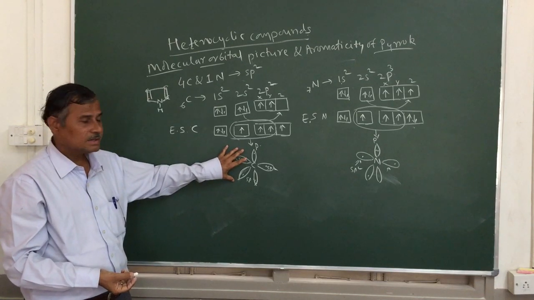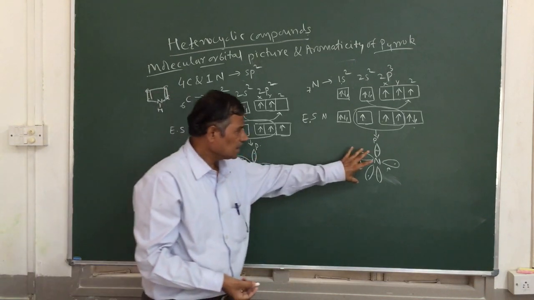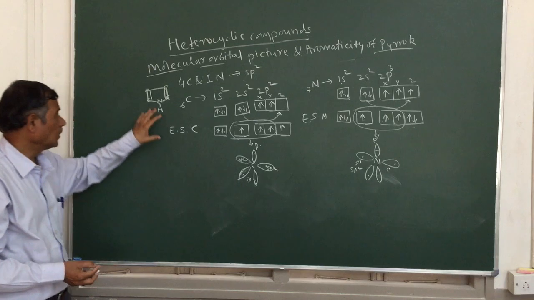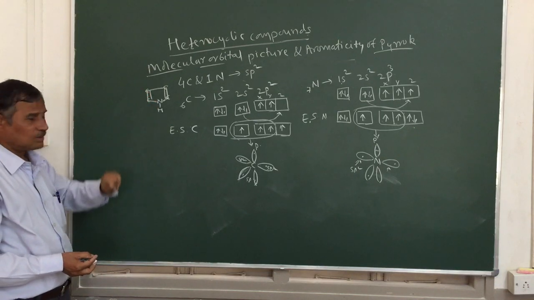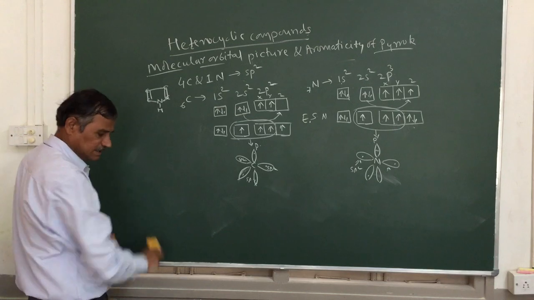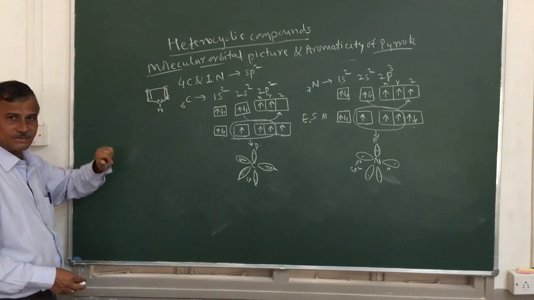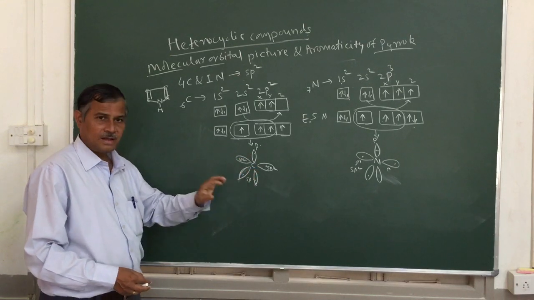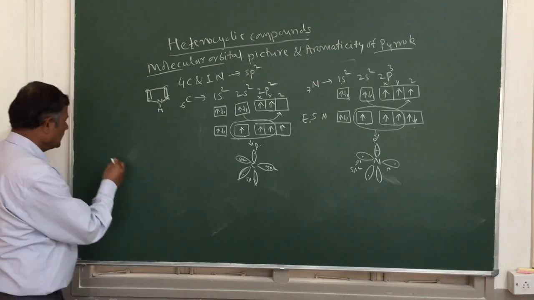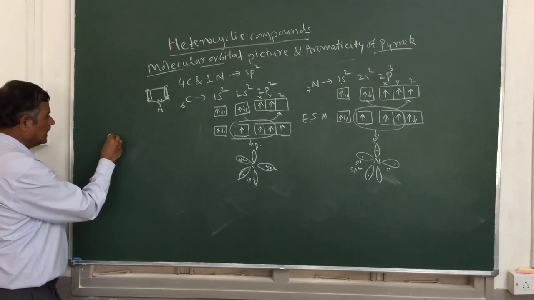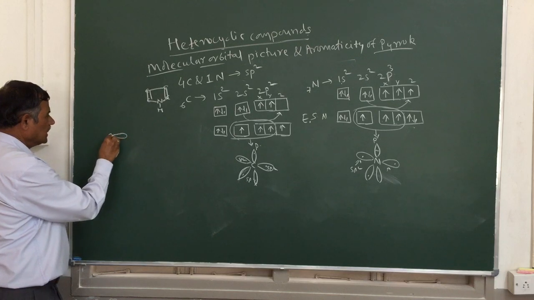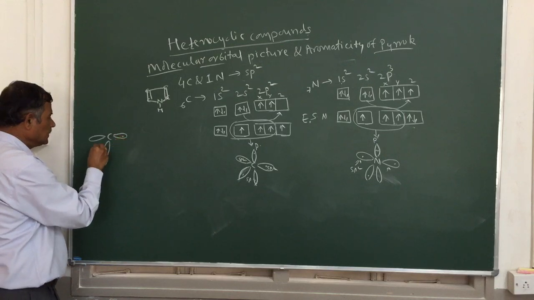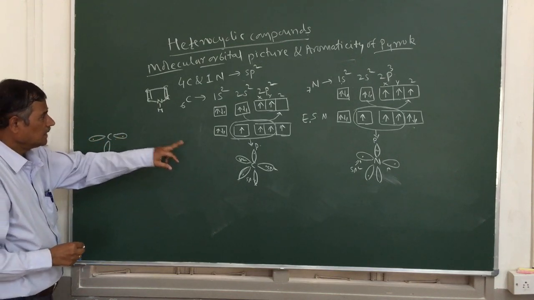These are the hybrid orbitals in the case of carbon, and these are the sp2 hybrid orbitals in the case of nitrogen. Now we can construct this molecule, pyrrole. So how should it be constructed? As there are 4 carbon atoms, each carbon has 3 sp2 hybrid orbitals and 1 unhybridized p-z orbital. Carbon has 1 sp2 here, 1 sp2 here, and another sp2 here. These are the 3 sp2 hybrid orbitals of one carbon.